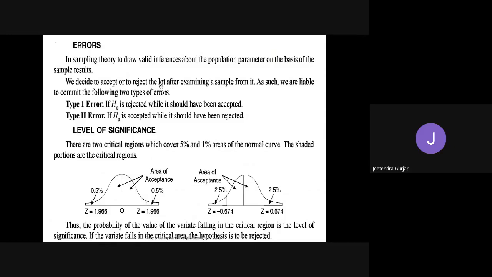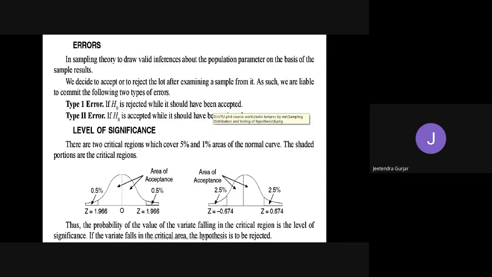Okay. So the lot, after examining a sample from it. Yes, we examine, we study, we do all these things, but still the answers are accepted or they are rejected. This is because of errors. As such, we are liable to commit the following two types of errors. Yes, students, in the exam also we have made two types of errors. Errors are made by everyone. If you don't make errors, then what are we called? We are called God, no?